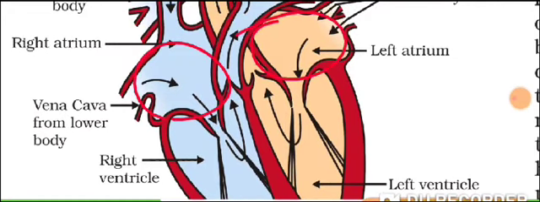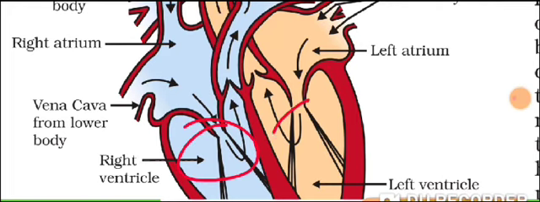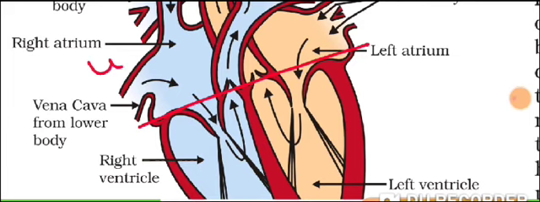So these two upper portions are called the auricles, and these two lower portions are called the ventricles. Is that point clear? So the heart is divided by a transverse septum into the upper part and the lower part. The upper part is the smaller region called the auricles, and the lower is the larger region called the ventricles.